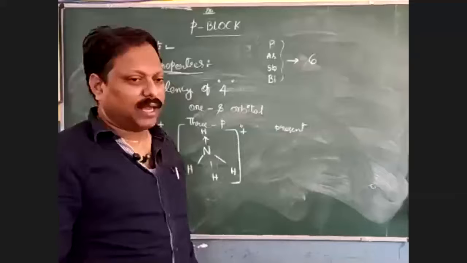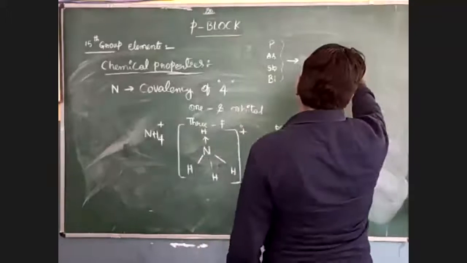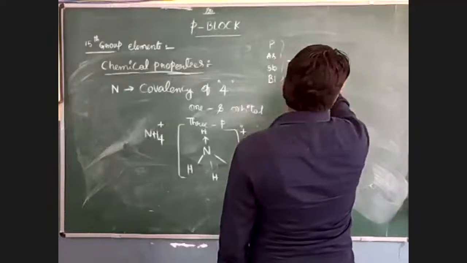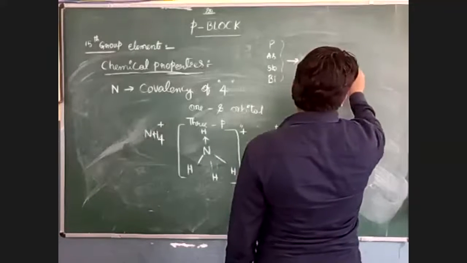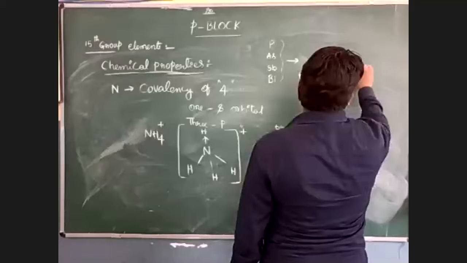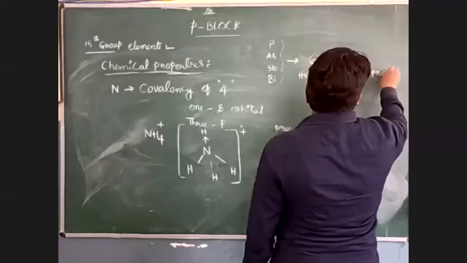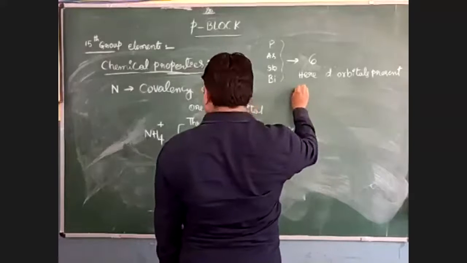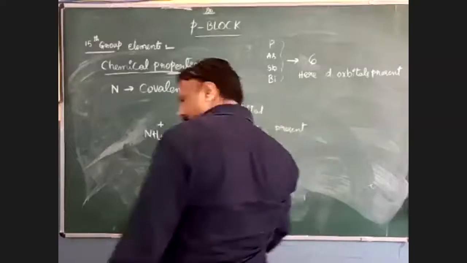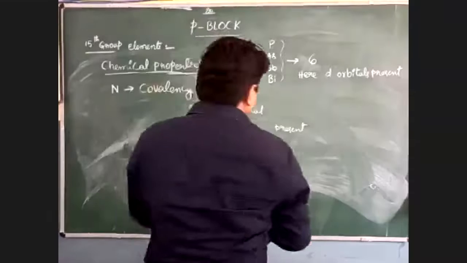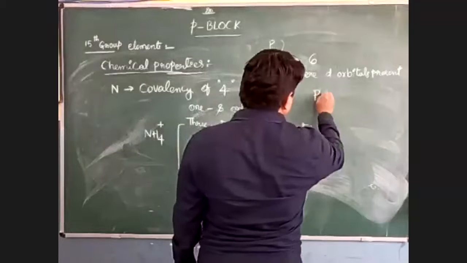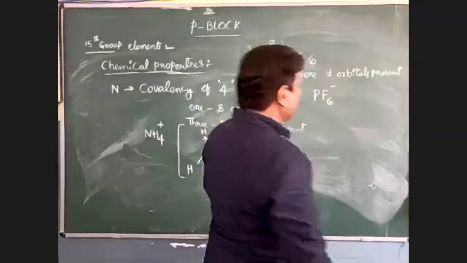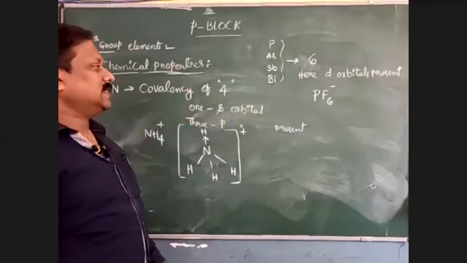Because they have d orbitals present. For this reason, their covalency goes up to 6. One example for this is PF6 minus. This is the best example for covalency 6.